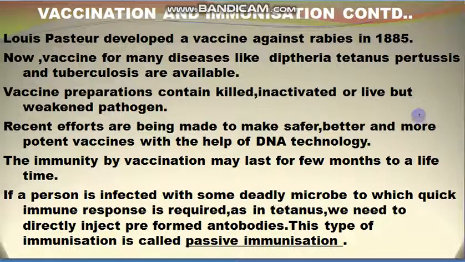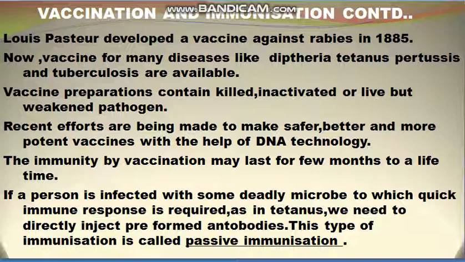Louis Pasteur developed a vaccine against rabies in 1885, and now there are vaccines available for many diseases like diphtheria, tetanus, pertussis and tuberculosis. These different vaccines are given to children at a very early stage of life, and they are protected from these diseases throughout life.